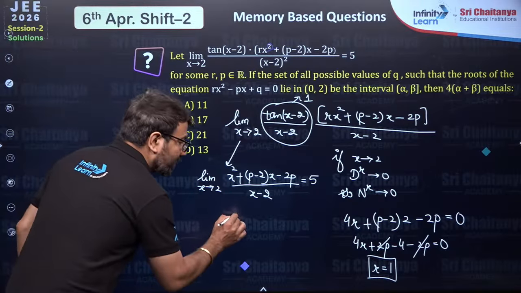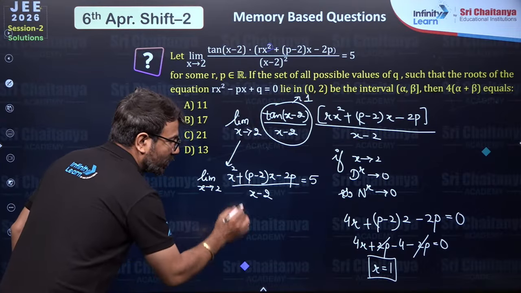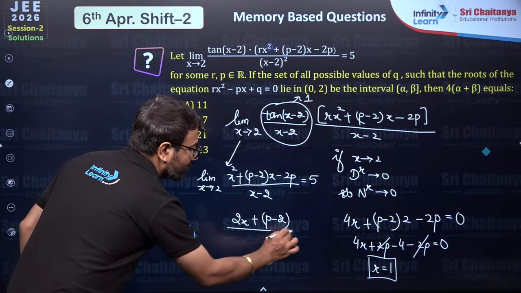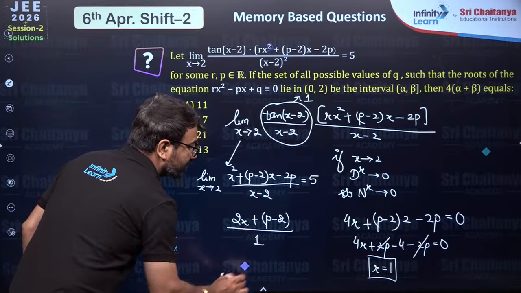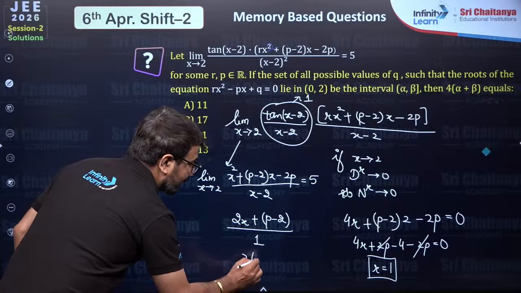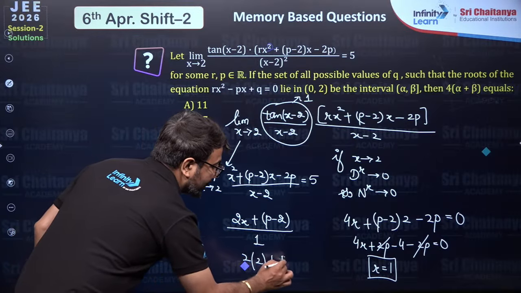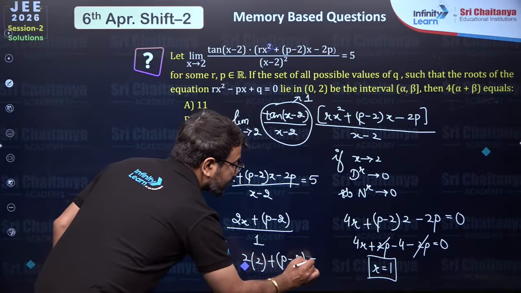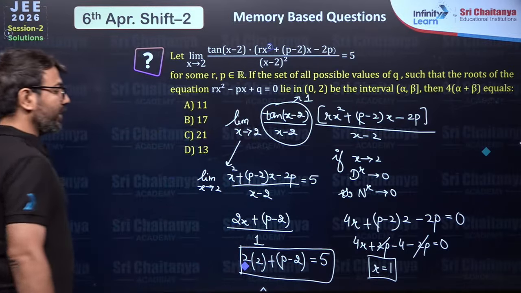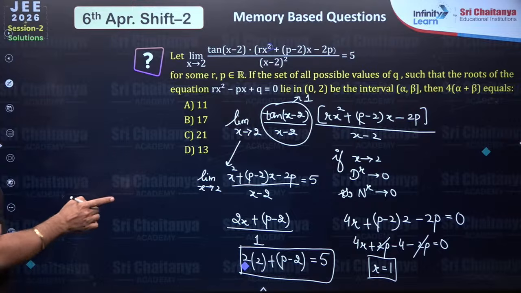Now apply L'Hopital, differentiate with respect to x, so 2x, then it will be p minus 2, and the differentiation of the constant will be 0. And here if you differentiate with respect to x, you'll have 1. And now keep the value of x as 2. So in this way you will be able to get the answer as 5. So over here 2 into 2, 4 you will have.